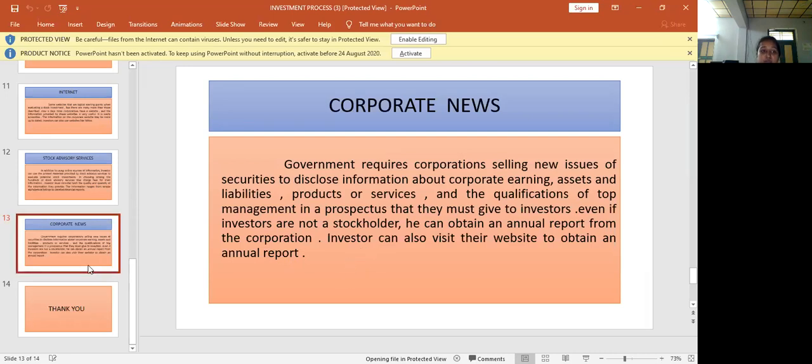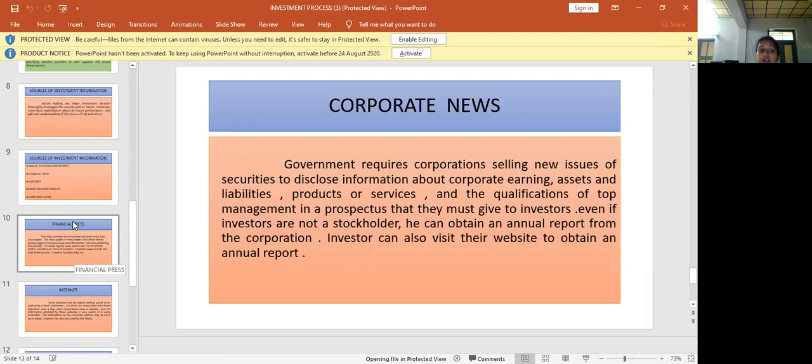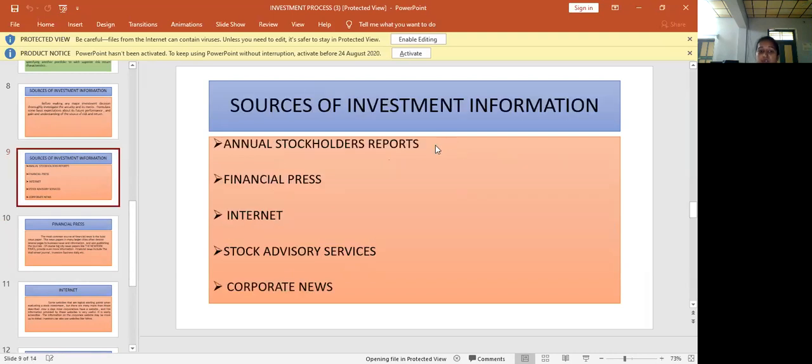Okay, these are the sources to get investment information or financial information. Okay, let me repeat the class once.